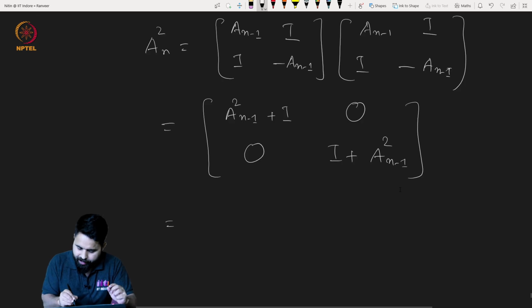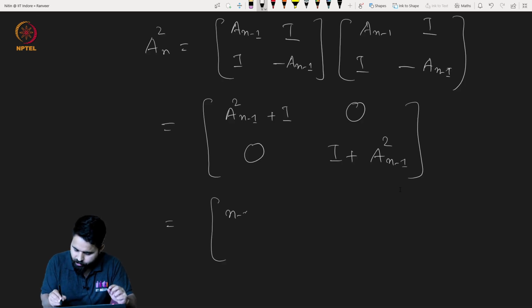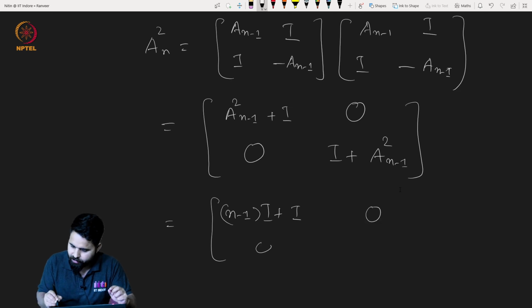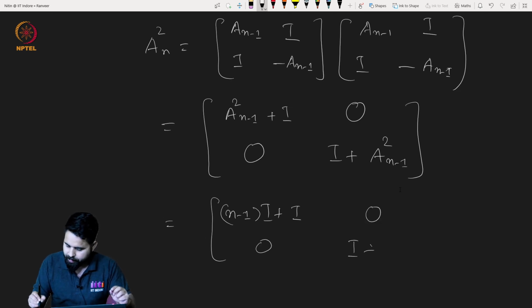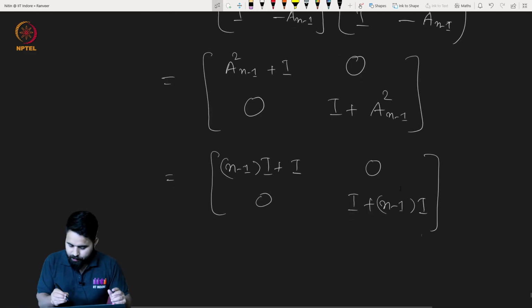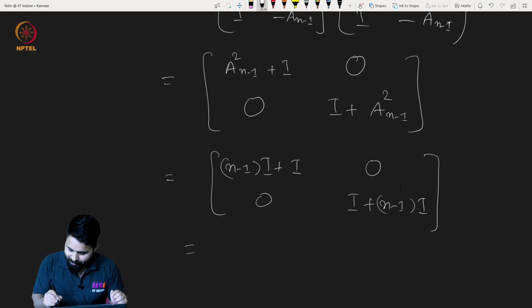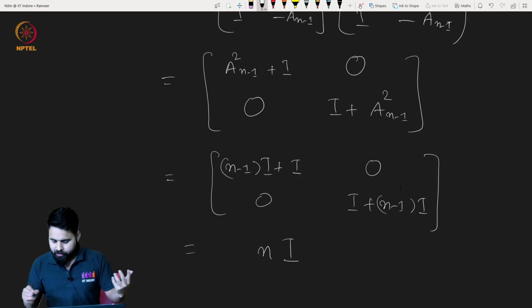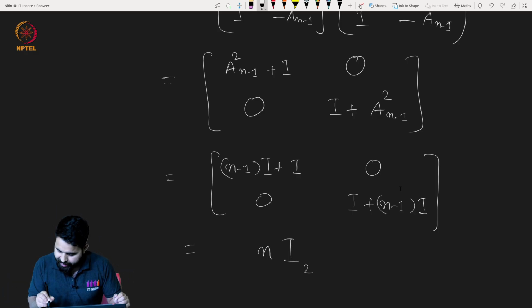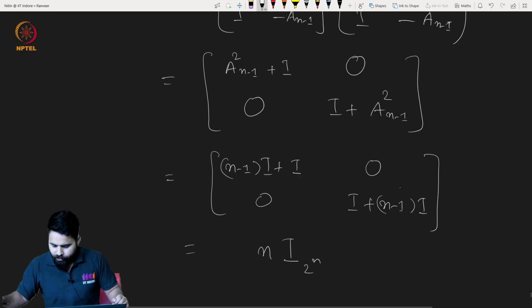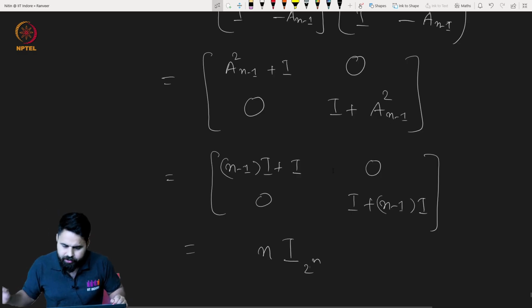Now just use the induction hypothesis. This is nothing but n minus 1 times identity matrix plus identity matrix 0 0, I plus n minus 1 times identity matrix, and this proves that A_n square is nothing but n times identity. Well, basically this is n into identity matrix. Very good. So remember that I had this size 2 raised to power n. Okay, very good. So what next?